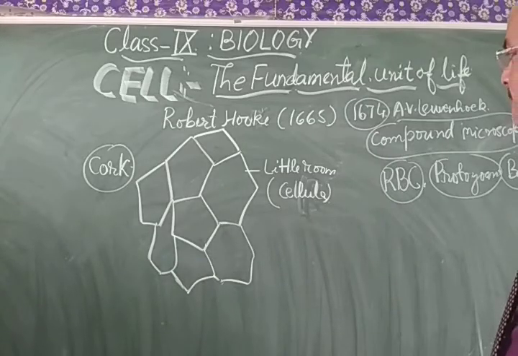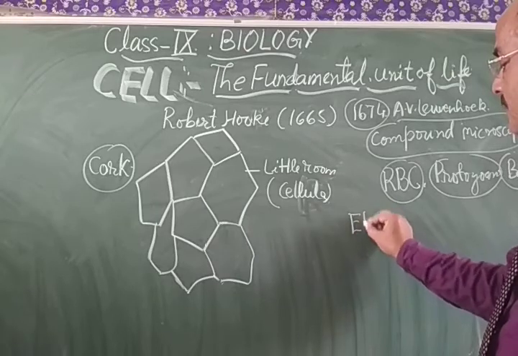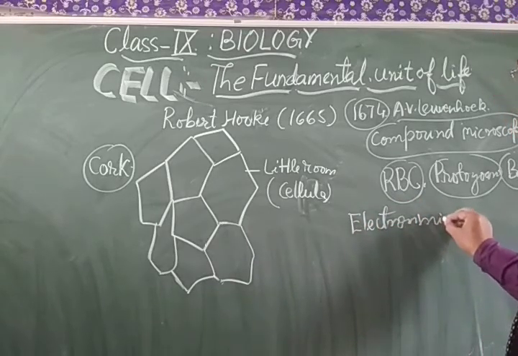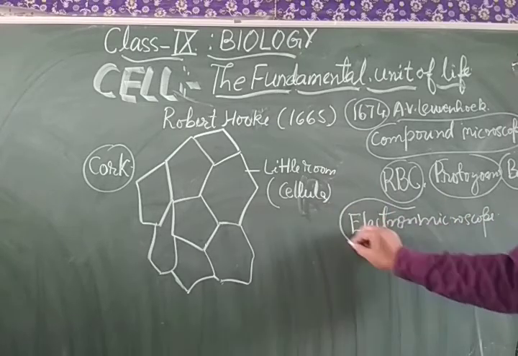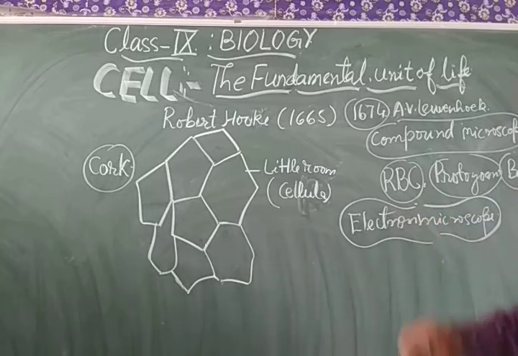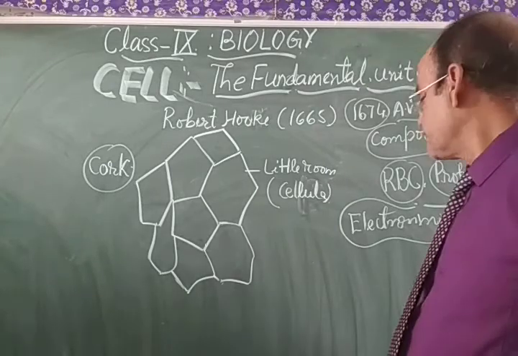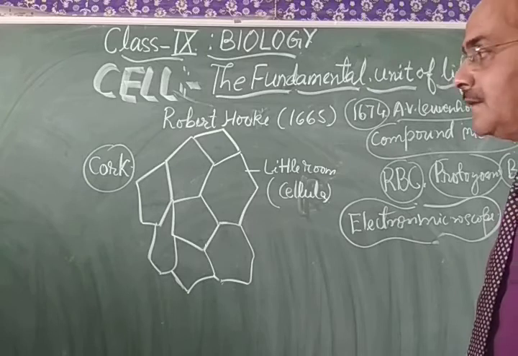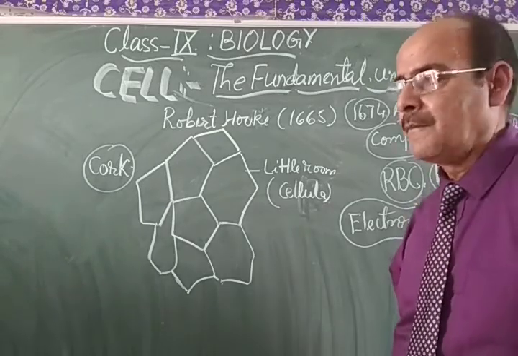And later on, the electron microscope was discovered. After the discovery of the electron microscope, things like the nucleus, mitochondria, Golgi body, etc. were discovered.